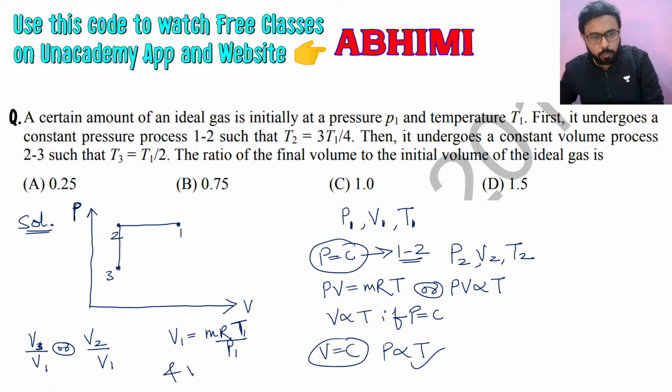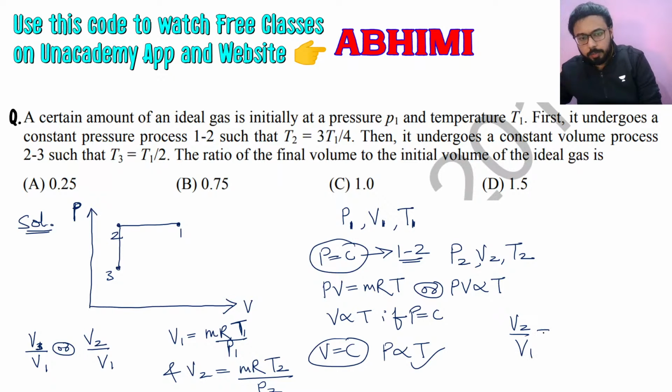And V2 will be MRT2 divided by P2, but P1 and P2 are equal. So if we divide V2 by V1, we will find nothing but T2 by T1, and T2 is equal to 3T1 by 4, and the T1 will cancel.